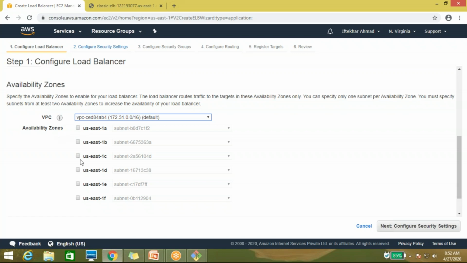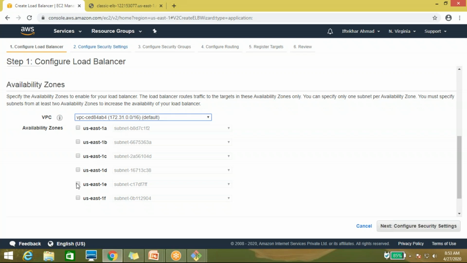You have to select the availability zones wherever you have launched your instances. Suppose I launched two instances, one in US East 1A and one in 1B.